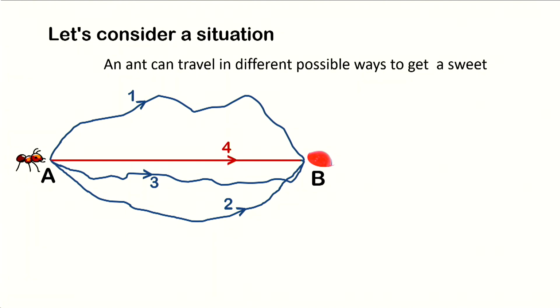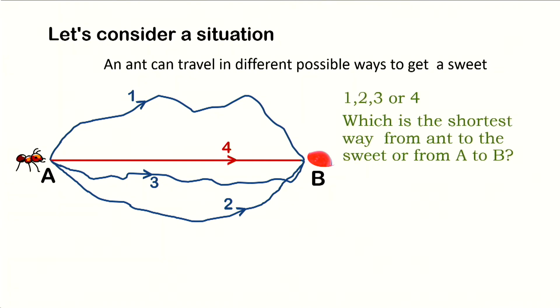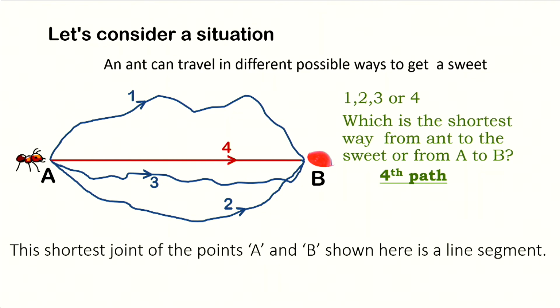Which is the shortest way from the ant to the sweet, or from A to B? The fourth path is the shortest way. It can get the sweet. This shortest path joining the points A and B is shown here as a line segment. It is denoted by line segment AB or BA. It is denoted by the symbol line AB or line BA.